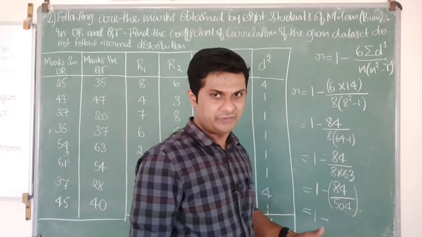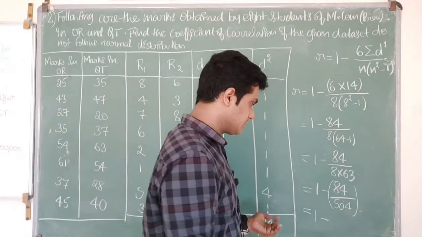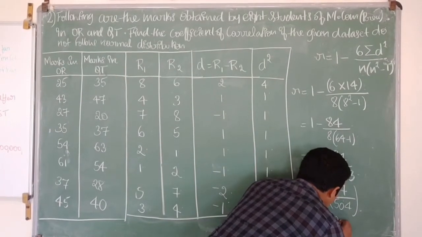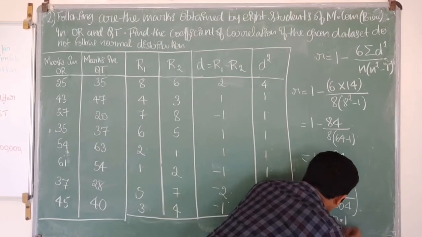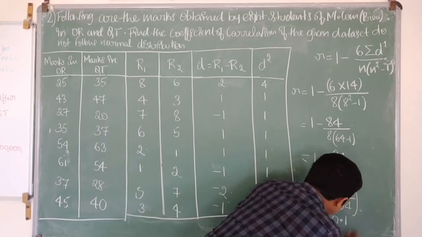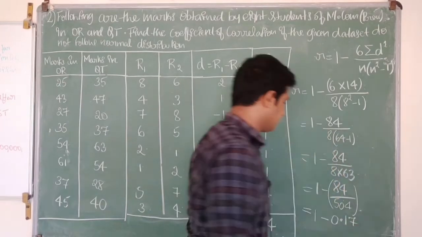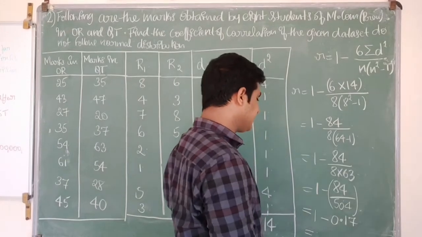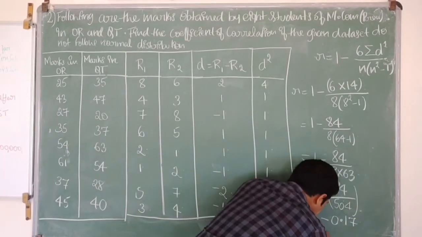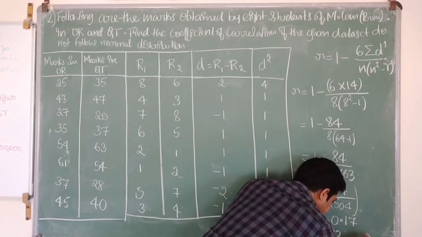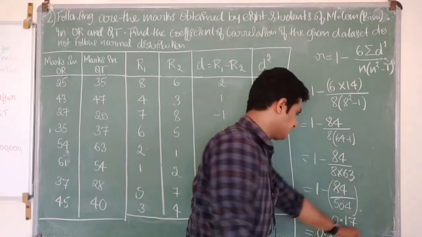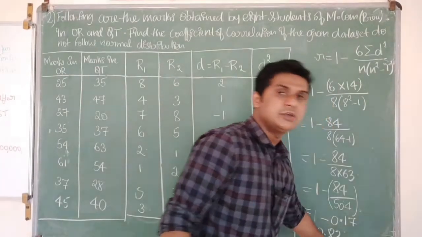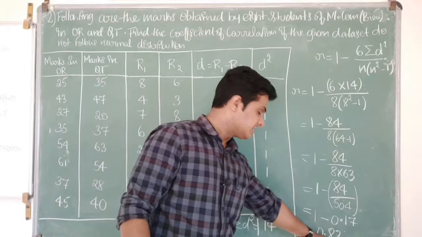Use your calculator and find the value because this is slightly a bigger value. So 84 divided by 504 will be around 0.1666, so that will be, using your calculator, 0.17. So that will be equal to 1 minus 0.17, that is 0.8333. Okay, 0.83 I would say, because this will continue as 0.166666. So I have taken it as 0.17. So finally the rank correlation is 0.83.